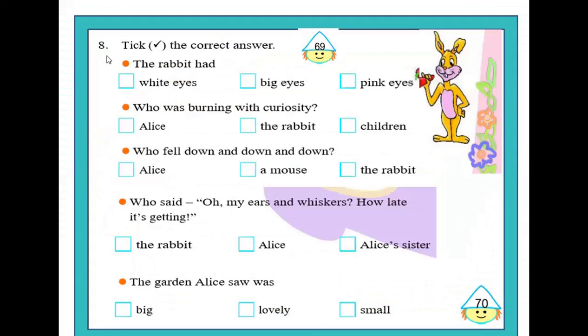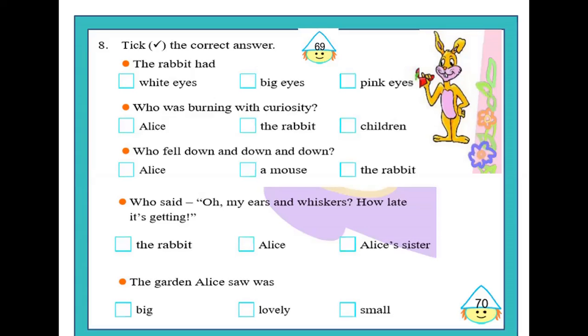The eighth question included in reading is fun is tick the correct answer. These are multiple choice questions based on the lesson Alice in Wonderland. So if you have read the lesson thoroughly, children, you will be able to answer these questions correctly. Here, you will have to find out the correct answer and put a tick mark against the right answer.